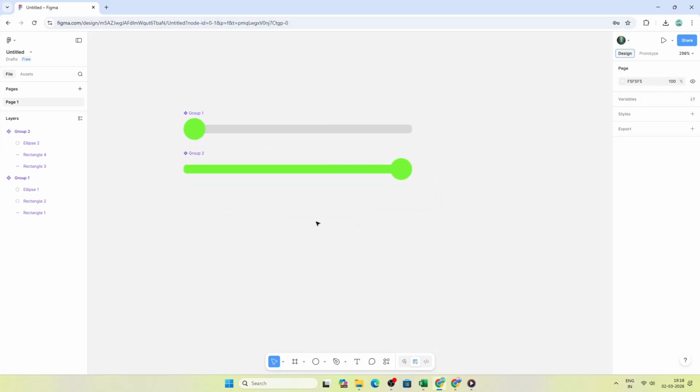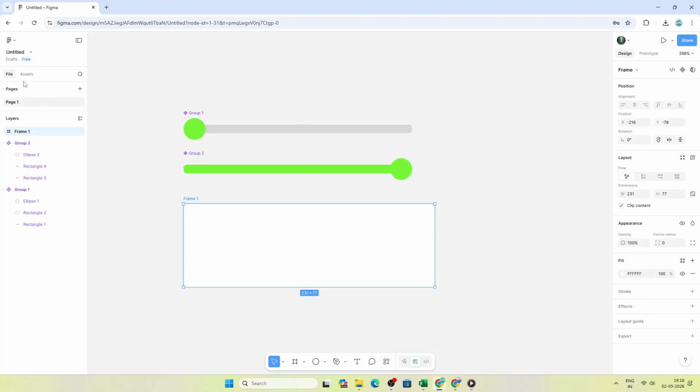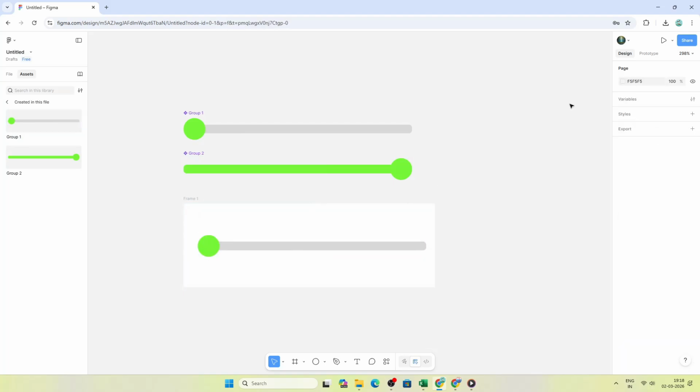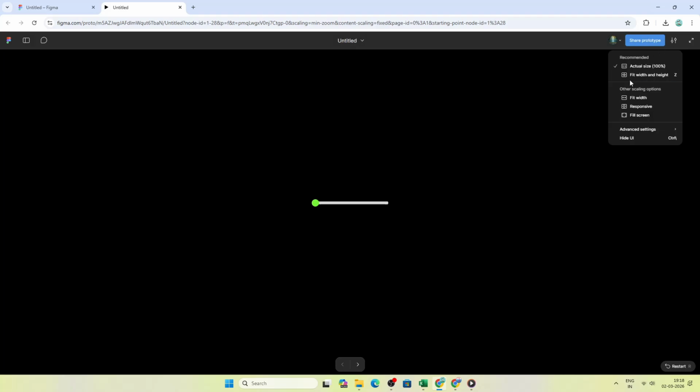Draw a frame for your mockup, then open the Assets panel and drag in your new slider component. Click Preview to launch the prototype. In the prototype settings, choose Full Screen for a clean presentation. Now, click and drag the circle forward and backward to see the slider animate between the two states.